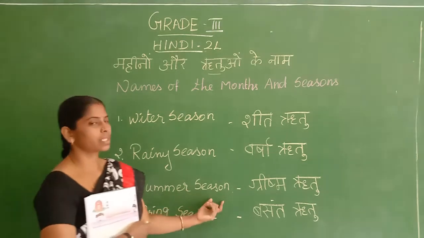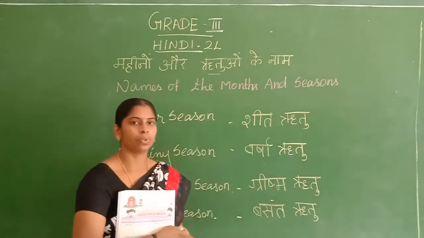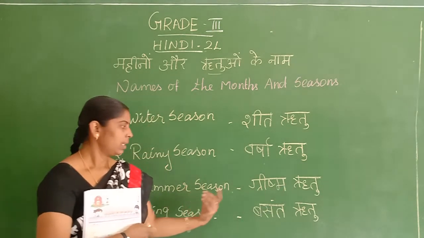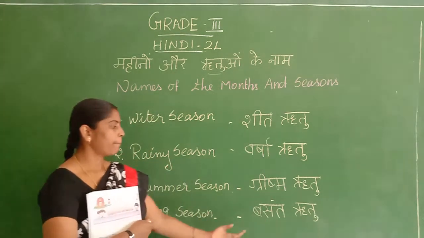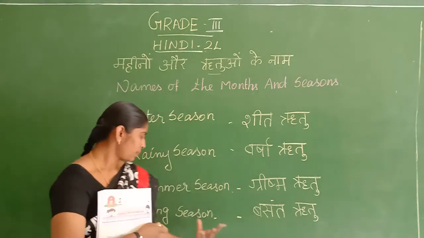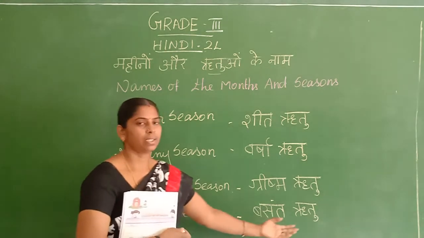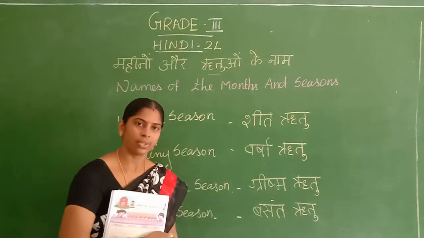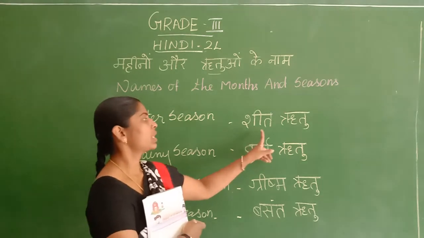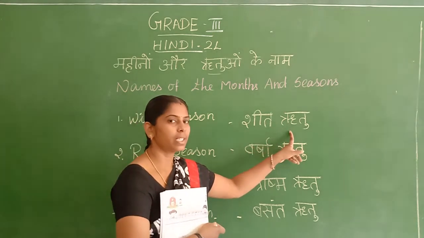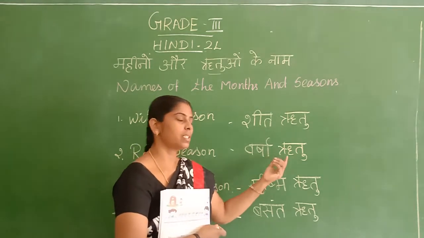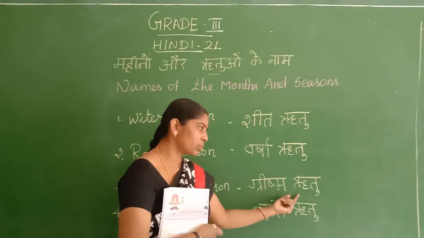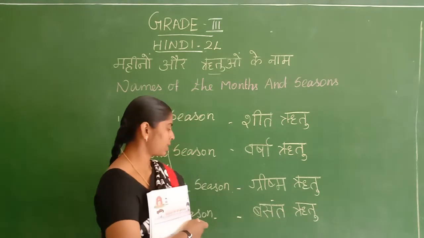Summer season, Grishma Ritu. Spring season, Basant Ritu. Right, children? Are you clear? Once again, Sheet Ritu, winter season. Varsha Ritu, rainy season. Grishma Ritu, summer season.